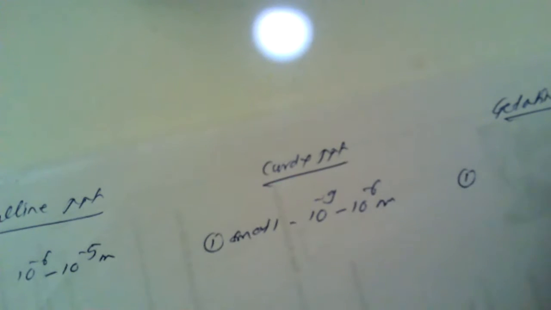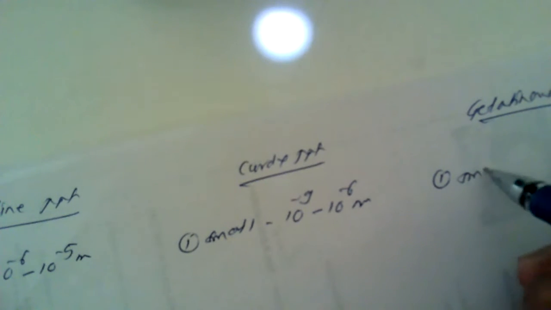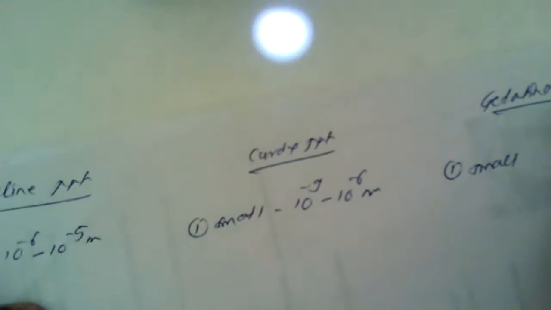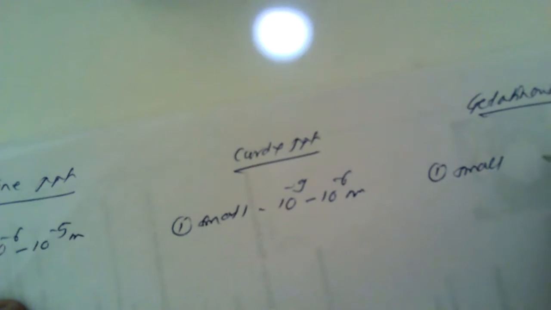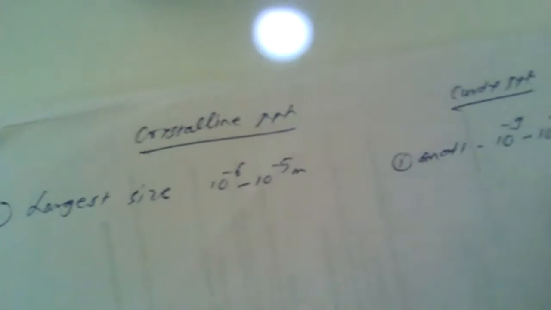Under gelatinous precipitate, the particle size is again very small as compared to the curdy precipitate, ranging from 10 to the minus 9 to 10 to the minus 10 meters. So this is the first point in these three categories.